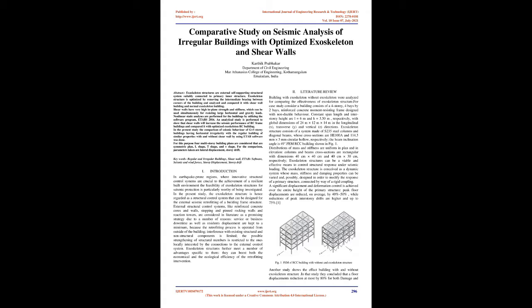Introduction. In earthquake-prone regions, where innovative structural control systems are crucial to the achievement of a resilient built environment, the feasibility of exoskeleton structures for seismic protection is particularly worthy of being investigated. In the present study, the exoskeleton structure is hence regarded as a structural control system that can be designed for the external seismic retrofitting of a building frame structure. External structural control systems, like reinforced concrete cores and walls, stepping and pinned rocking walls and reaction towers, are considered in literature as a promising strategy due to a number of reasons.